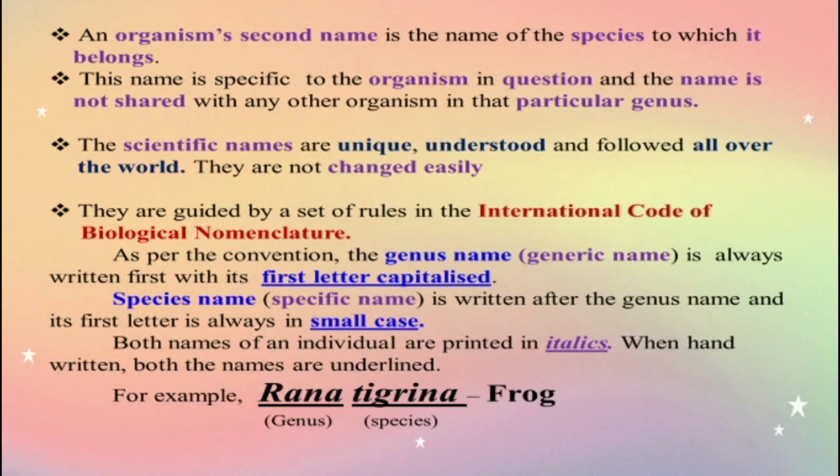When handwritten, both the names are underlined. For example, Rana tigerina. Rana is the genus name and the species name is tigerina. So underline both words. It is not continuous. We give a separate underline for the genus and also an underline for the species name.